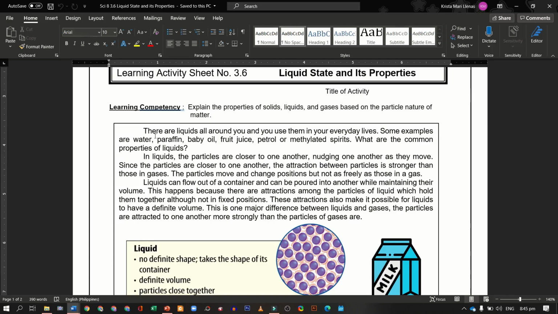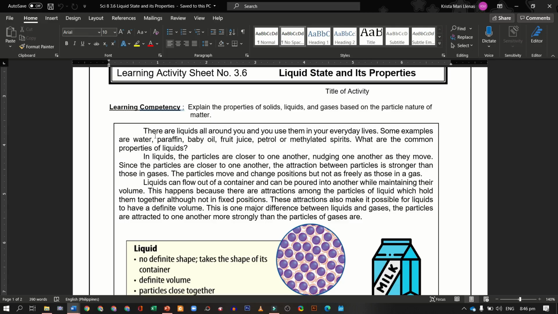For example, the water that we drink, the juice, and many more. So some examples are water, paraffin, baby oil, fruit juice, petrol, or methylated spirits. What are the common properties of liquids?